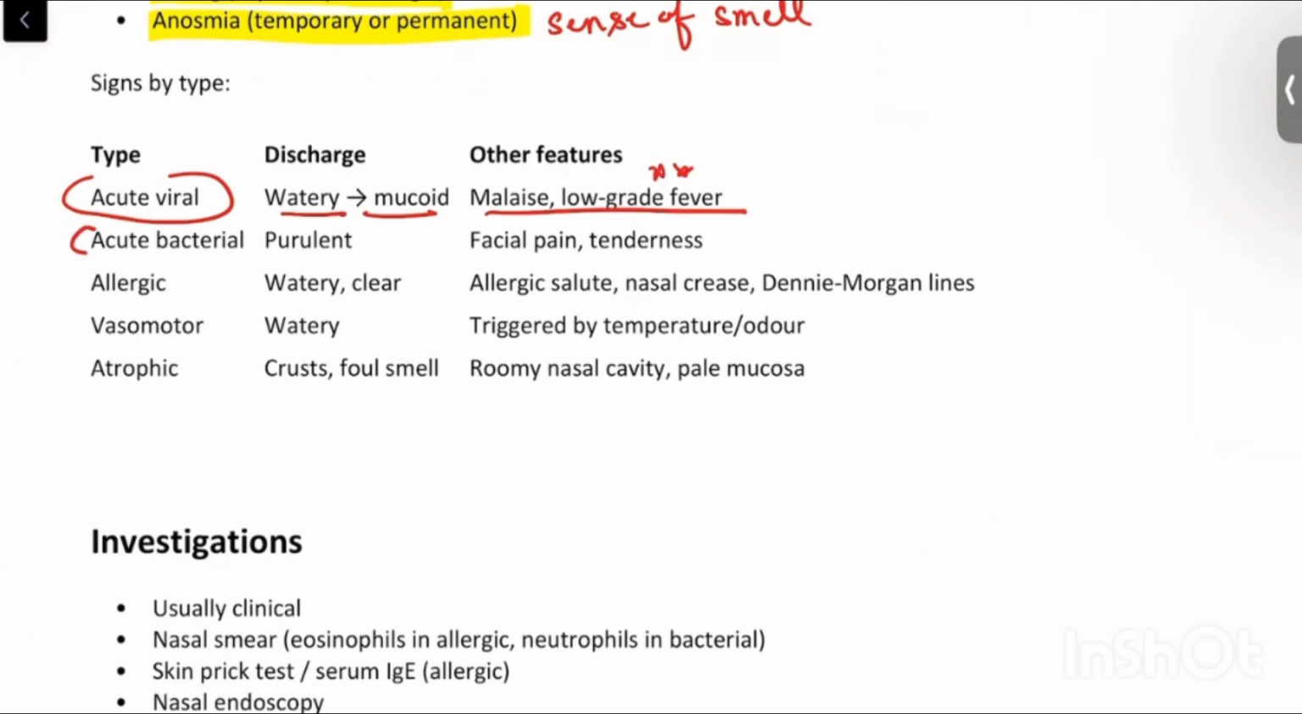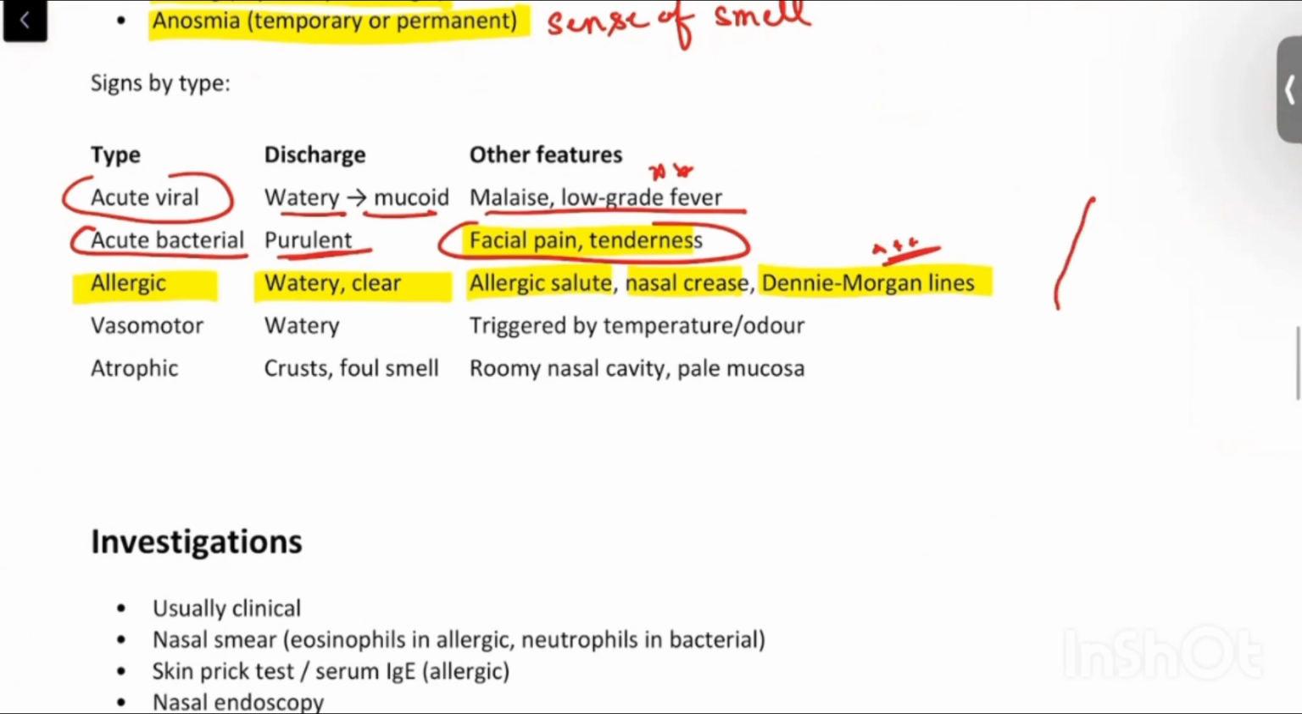In case of acute bacterial rhinitis, the discharge is purulent and other features include facial pain and tenderness because it will lead to sinusitis. So sinus pain might be expressed as facial pain and tenderness. In case of allergic rhinitis, discharge is watery and clear. Other than that, allergic salute, nasal crease and denim organ lines can be seen on the nose. So these are the features of allergic rhinitis.